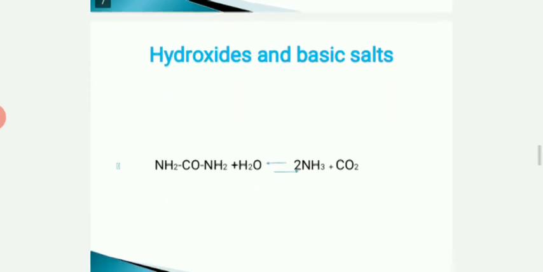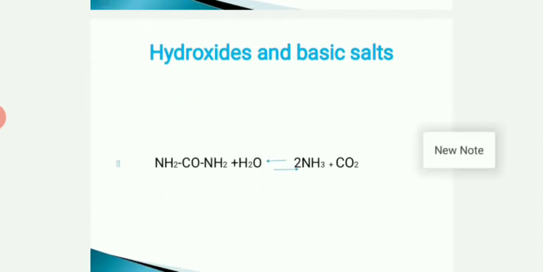Let us see one by one, hydroxides and the basic salt. For that purpose we are using urea, which is soluble in water. Then it undergoes slow hydrolysis and shows negligible basic property. This property is used to control the pH of the solution. The rate of hydrolysis increases with temperature. Thus, by keeping a definite temperature and definite pH, a given metal ion can be precipitated by the ammonia in its hydroxide or the basic salt.